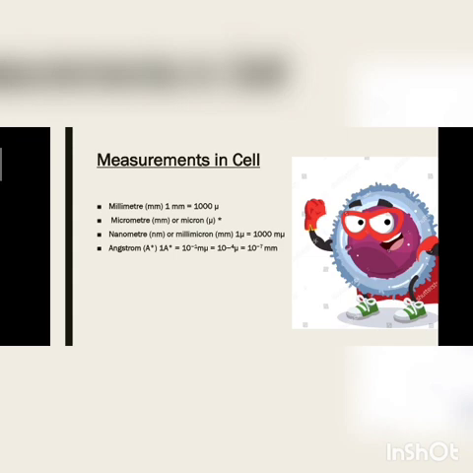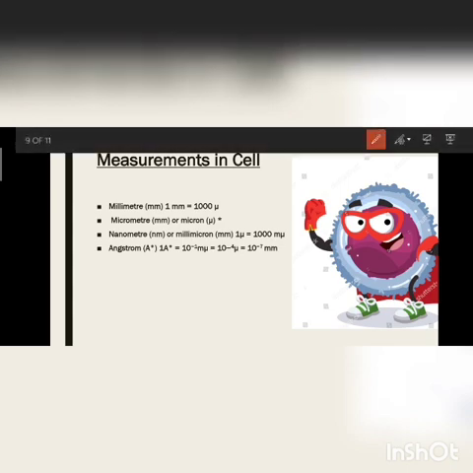Okay, now next, the cell is very small. We can't see all cells with our naked eyes. Yes, some cells are large in size and we can see them with naked eyes, but most of the cells are very small. To measure them we need some special units. See, 1 millimeter.